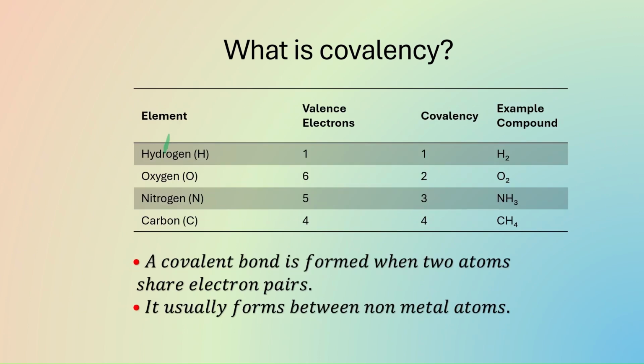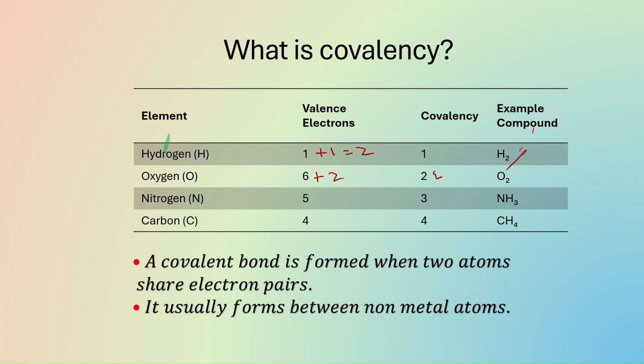For hydrogen, 1 electron is required to complete the duplet, because 2 electrons also achieve the stable configuration. The covalency of hydrogen will be 1 because 1 plus 1 will be 2. For oxygen, covalency is 2 because 6 electrons are already there in the valence shell, and if this oxygen atom gets 2 electrons, it becomes 8. So the octet is complete. So covalency is 2.